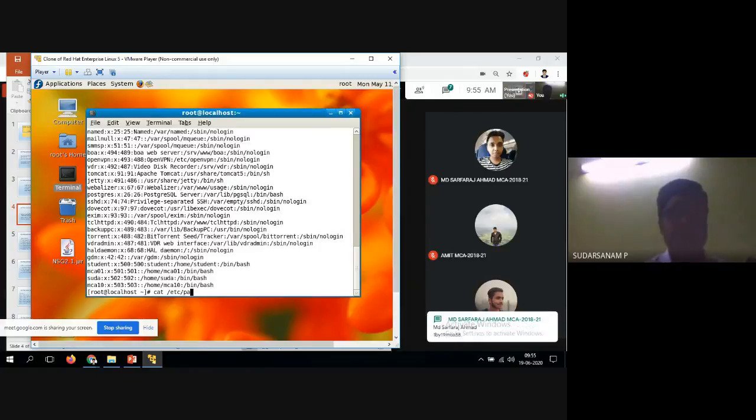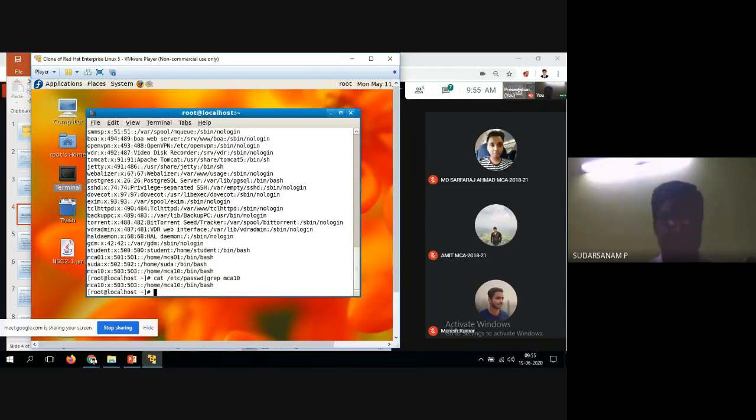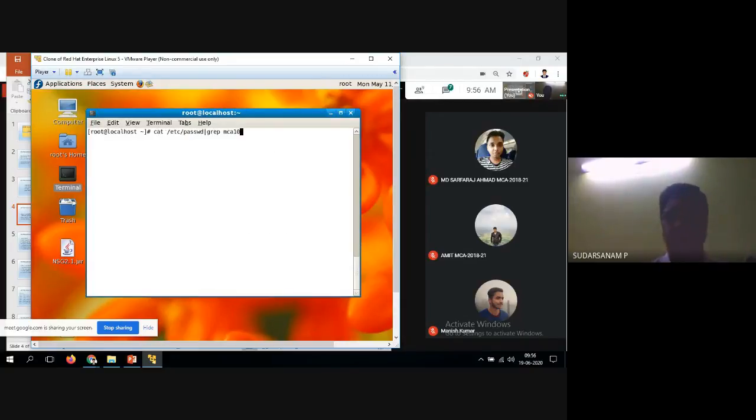cat /etc/passwd. You can use double tab, type one or two characters, and just press double tab, and automatically you'll get it. Now I want to search it with grep. I want to find out whether MCA10, whatever I have created, that particular user, is available or not. See now, it is displayed. I'll clear it and display it once again.